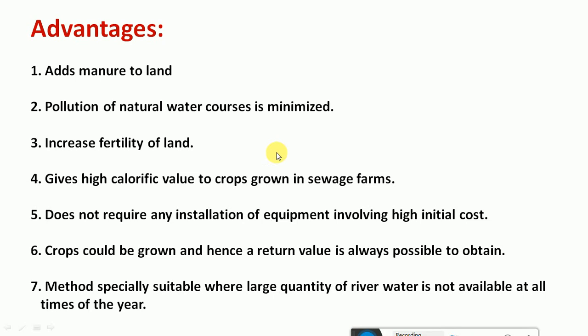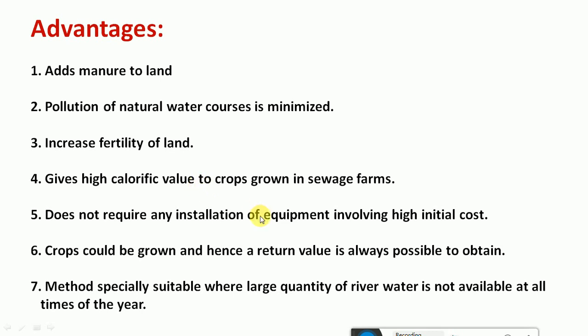So if you discharge it onto the land or practice sewage farming, the pollution of natural water is minimized, and it also increases the fertility of the land. So it gives high calorific value to crops grown in sewage farms. Because of the nutrient-rich wastewater, the calorific value of the crops will be much higher, and you can also get yield in less time because of the high nutrients present in the wastewater.